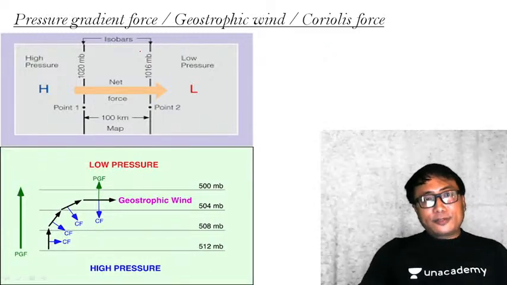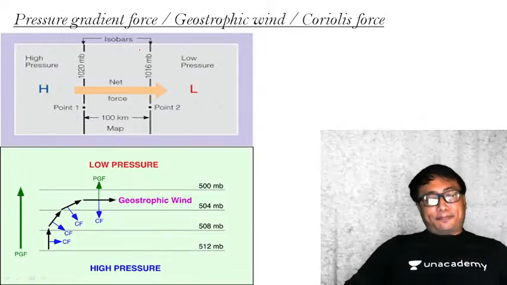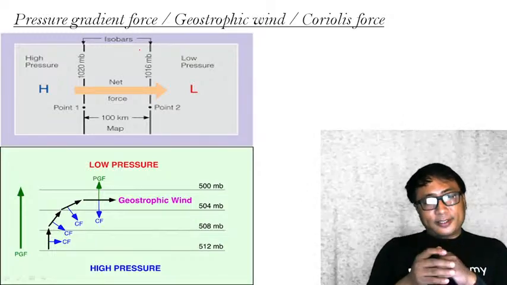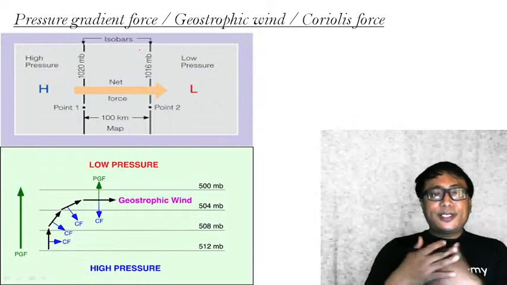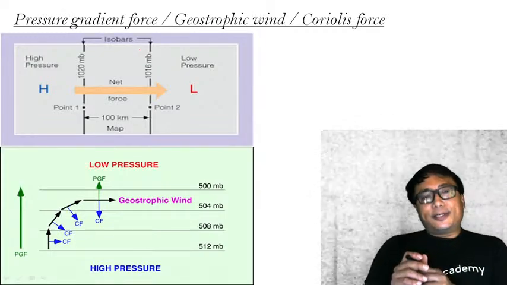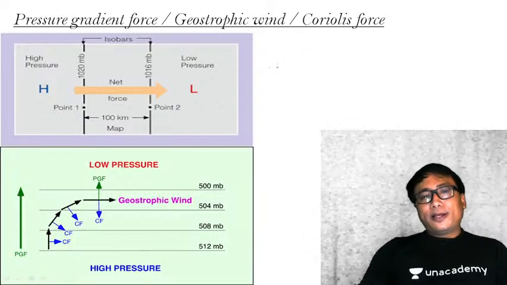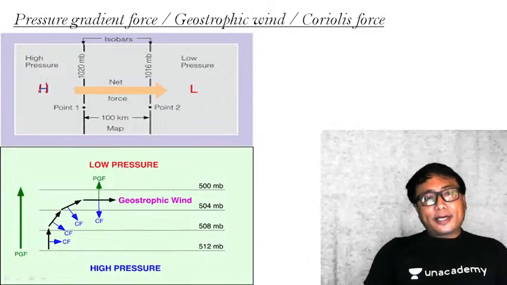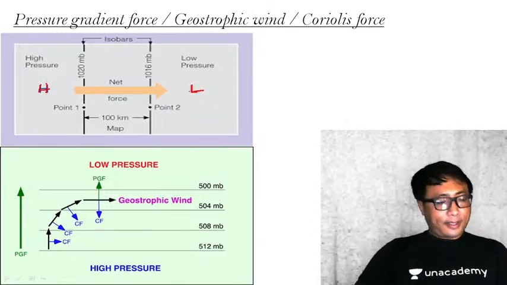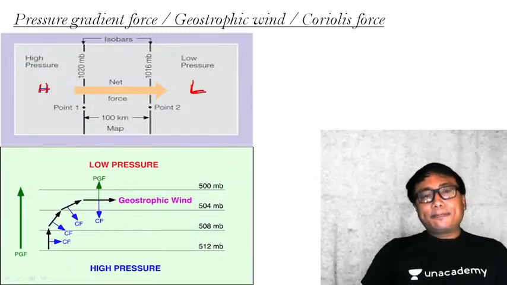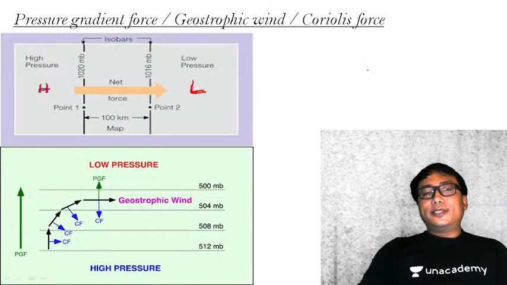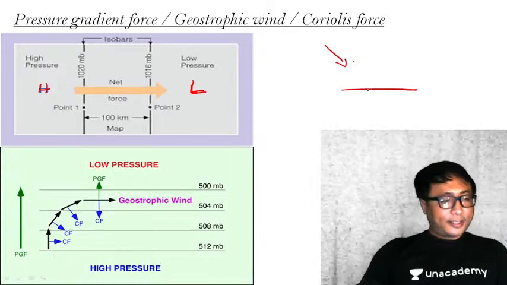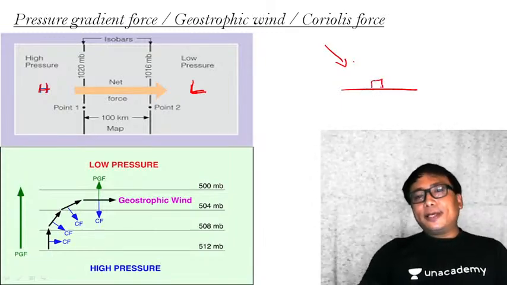In order to understand the wind system on the Earth's surface, the interplay of temperature and pressure will lead to formation or generation of certain wind systems. You see here, we all know air will flow from high pressure area to low pressure area. How is a low pressure area developed? A low pressure is developed on the Earth's surface whenever there is high insolation over any place on the Earth. What will happen? The air will be heated up.